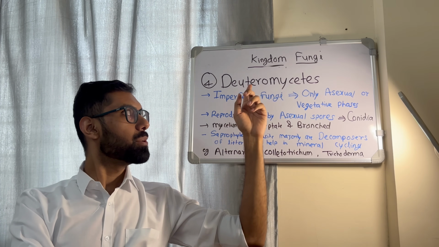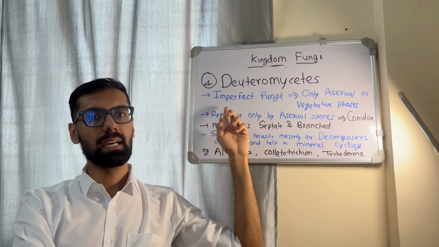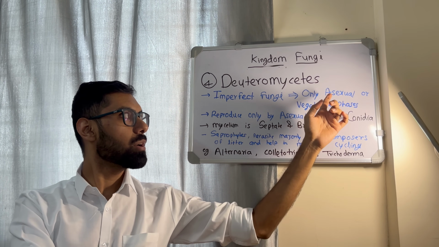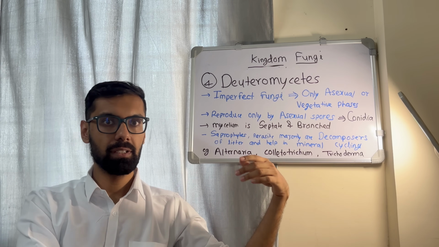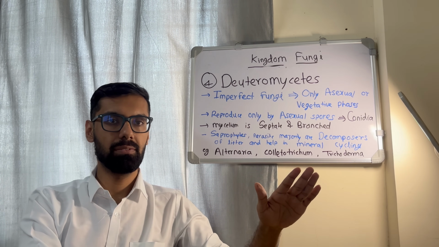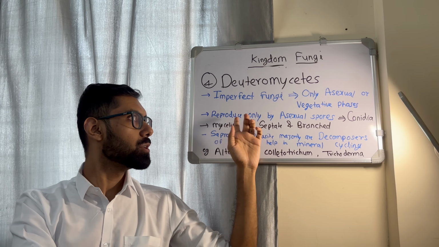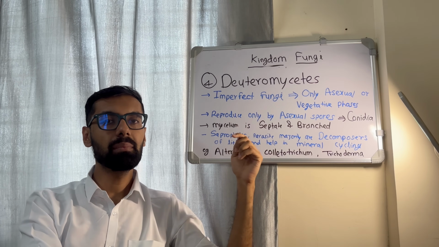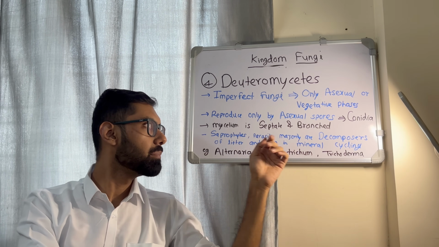Let's discuss Deuteromycetes. Deuteromycetes are called imperfect fungi. Why are they called imperfect? Because they have only asexual or vegetative phases known. They do not have any sexual phase or reproduction. They reproduce only by asexual spores called conidia. The mycelium is septate and branched. They have septa in between.